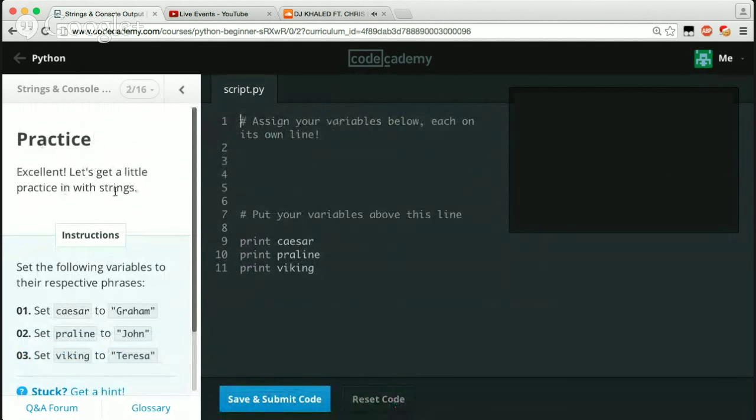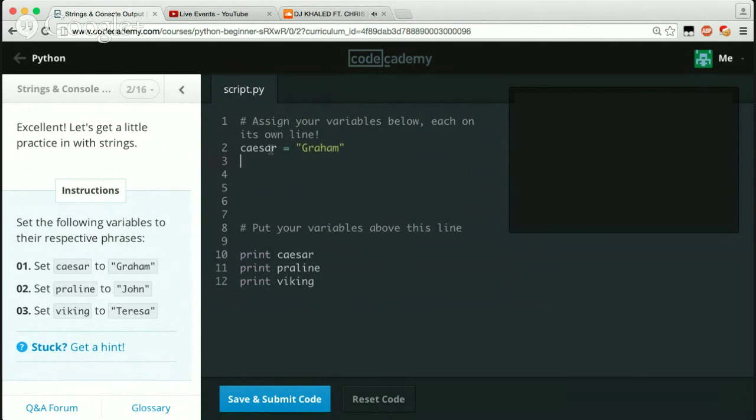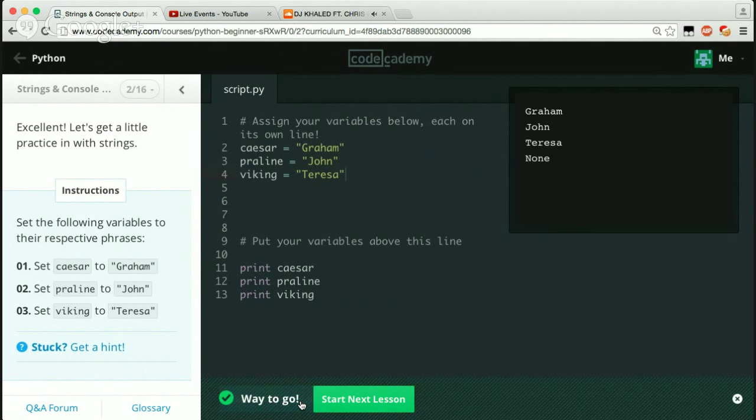Excellent. Let's get a little practice in with those strings. So set Caesar to Graham. So we got Caesar equals Graham. And then we have Praline equals John. And then we have Viking equals Teresa, or Teresa, however you want to say her name.